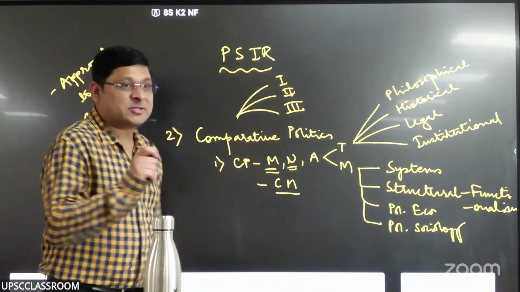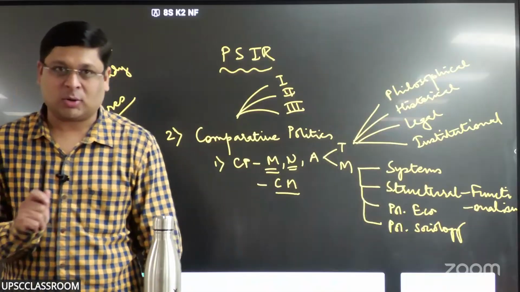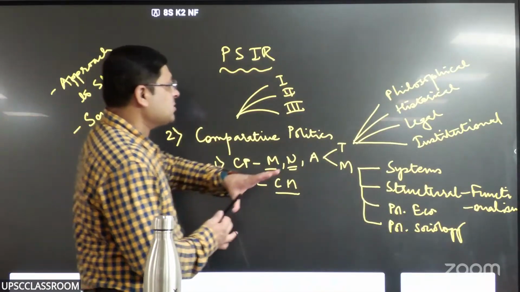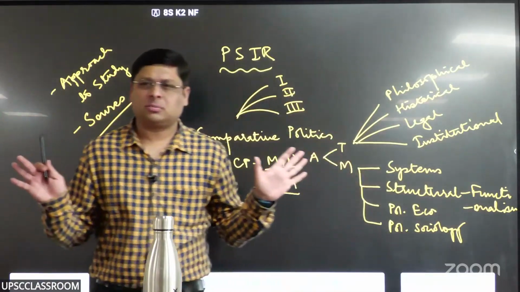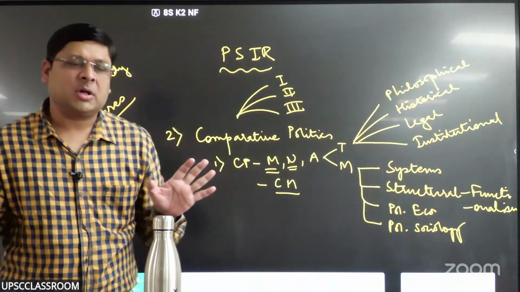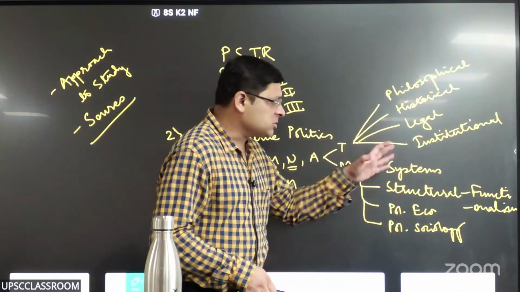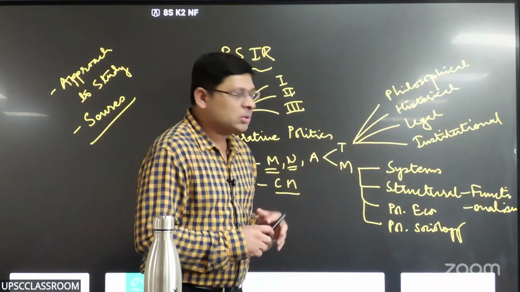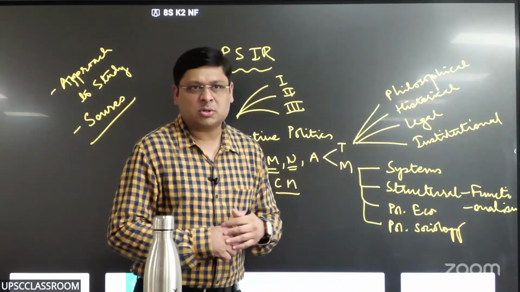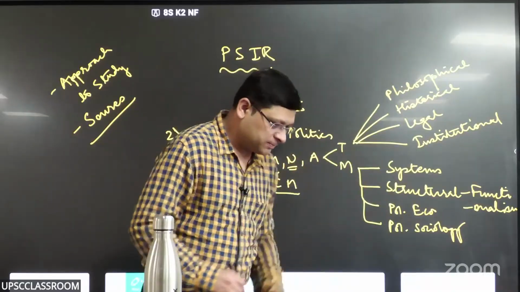So that is the syllabus, first line of comparative politics. So it includes all these things, and we will discuss all of them. Don't worry. We have very good notes. We have a lot of rich content, and we would discuss in detail. So systems approach, structural functionalism, political economy, and political sociology. These are the approaches.